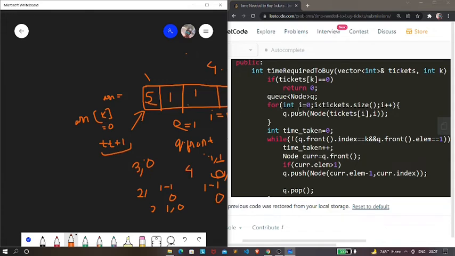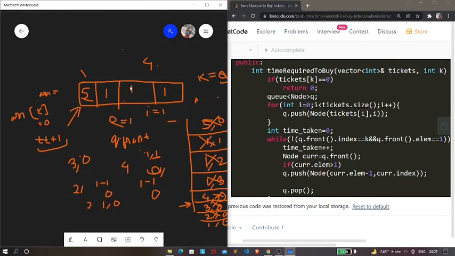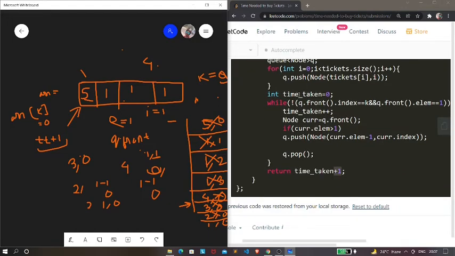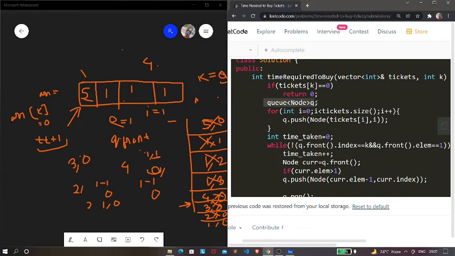And the space complexity for this algorithm will also be big O of n, because you can see that we have used a queue over here, and in this queue we are pushing each and every element which is present in our array.